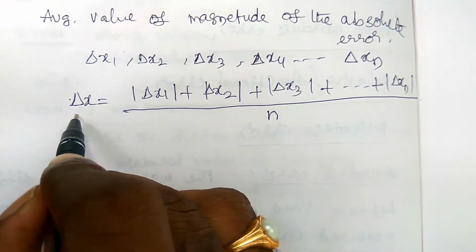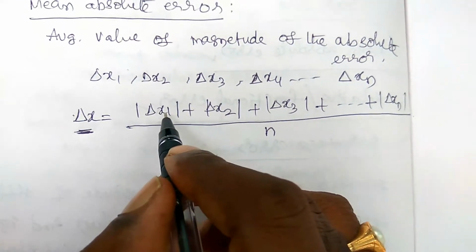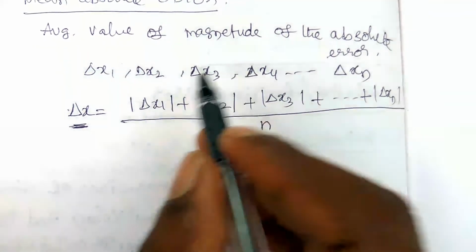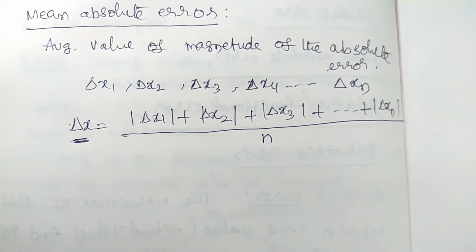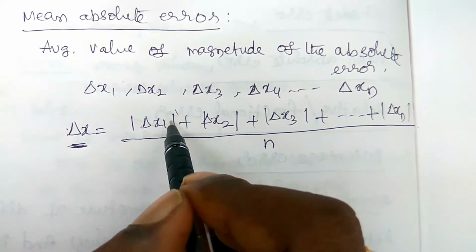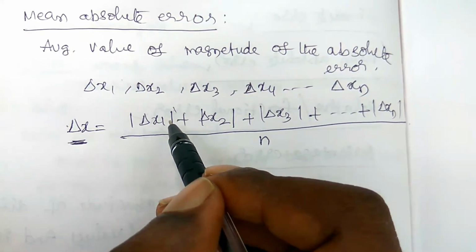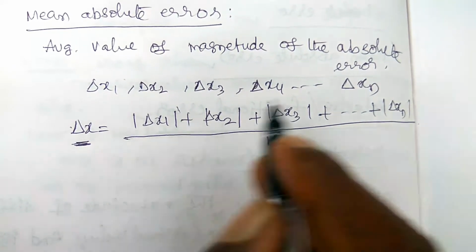So this is the mean absolute error. Previously we said the absolute error may be positive or negative, but in the case of the mean absolute error we take the modulus, which means whether it is plus or minus, it is taken as a positive value.